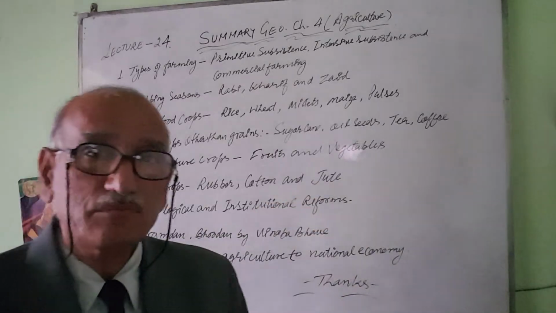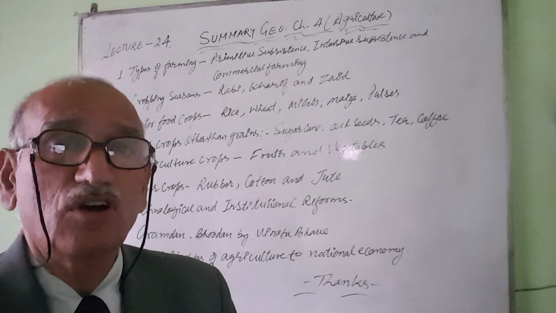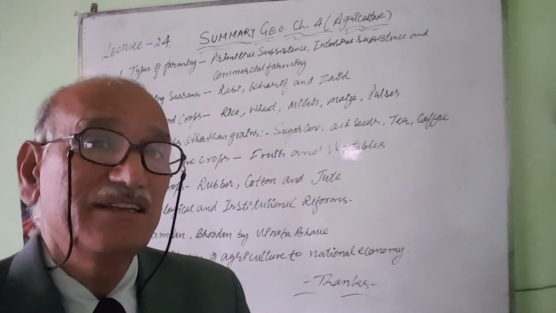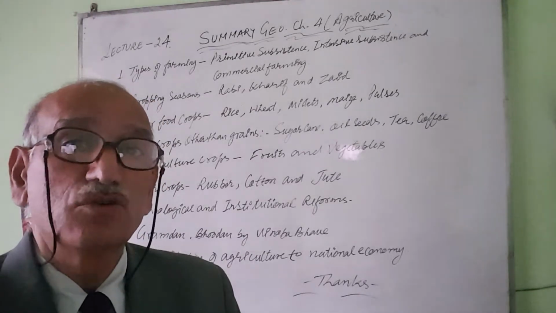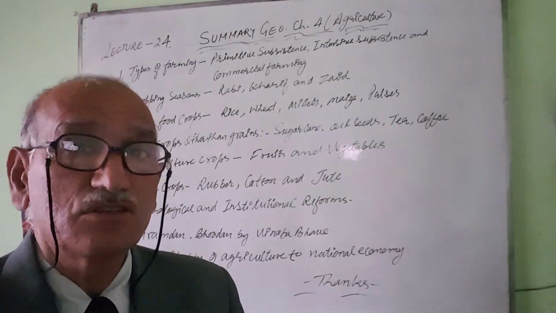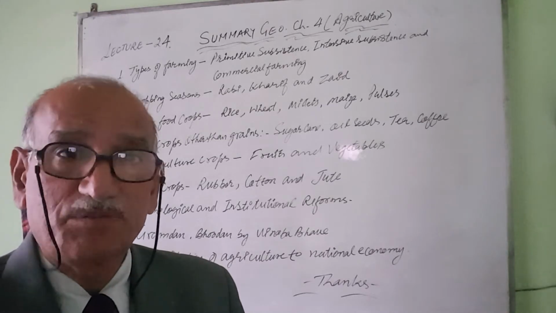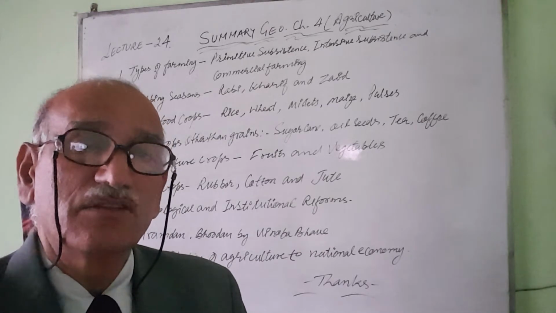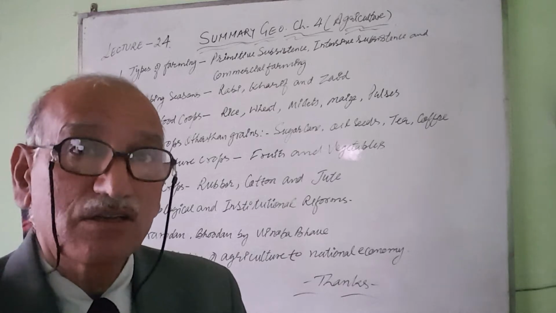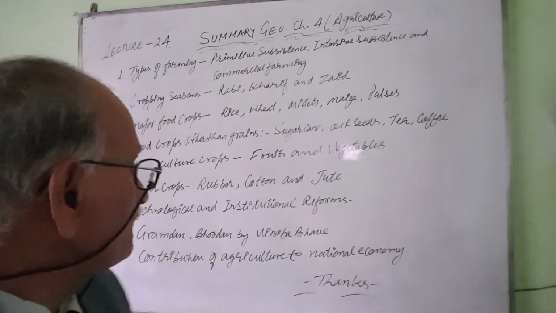Then jute. Jute is again a tropical and Kharif cropping season crop. It is grown healthily and largely in the Hooghly river basin of West Bengal. Jute is also an important raw material for jute industries, carpets, and packing material. Nowadays, fabric clothes are also made from high quality jute.